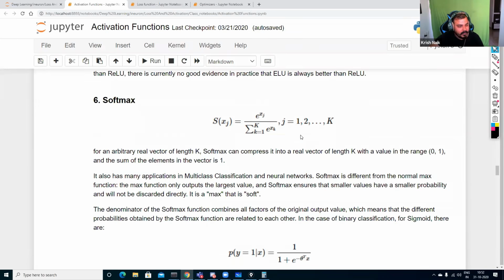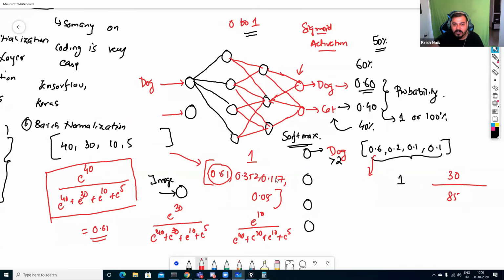So that basically means however many values I have before this layer, the outputs of those, which are the input of this, we are going to combine all these values and compute like this. And finally you will get 4 probabilities. Here I have just taken an example. You may get 4 probabilities, and whichever is the highest probability, you are going to take that as our final output. So this whole thing is called the softmax activation function. Sigmoid and softmax activation functions are always kept in the last layer.